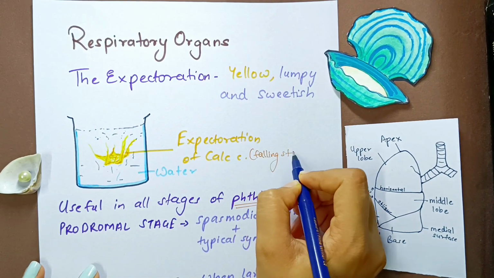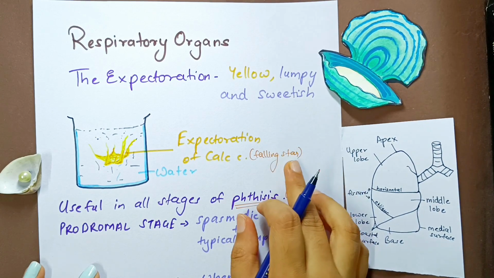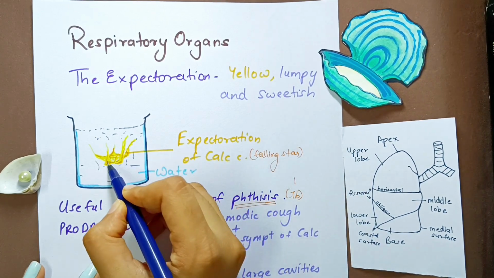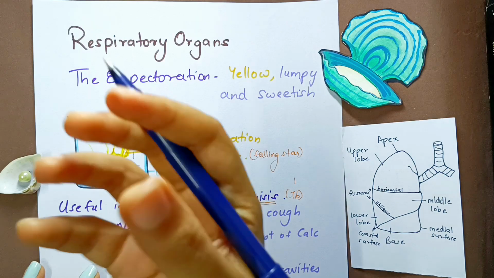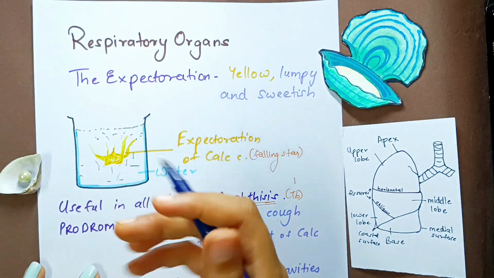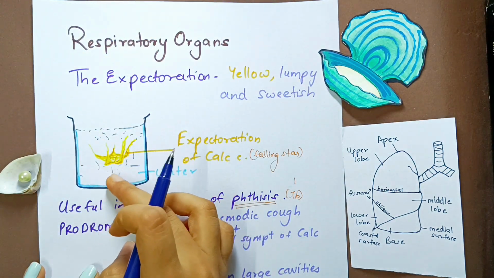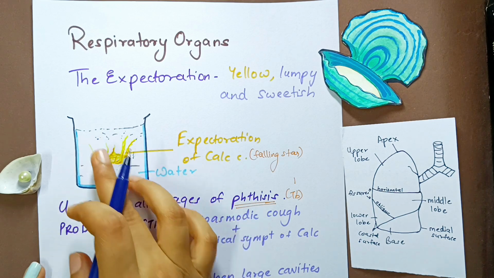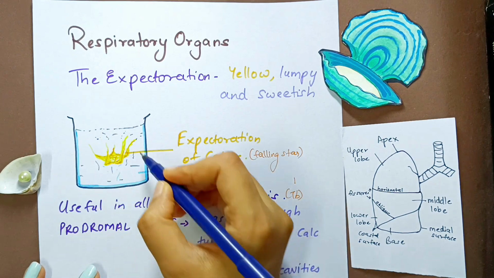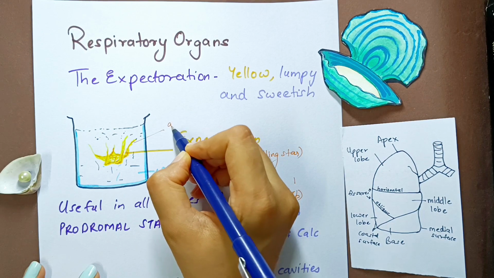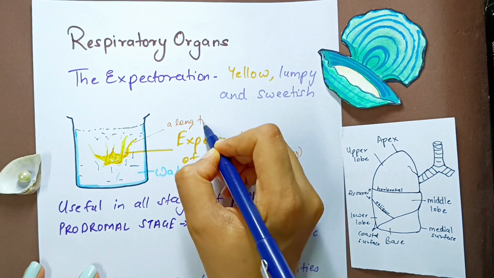This is because the heavier portion of the expectoration, while settling at the bottom, draws behind it a long trail of mucus.